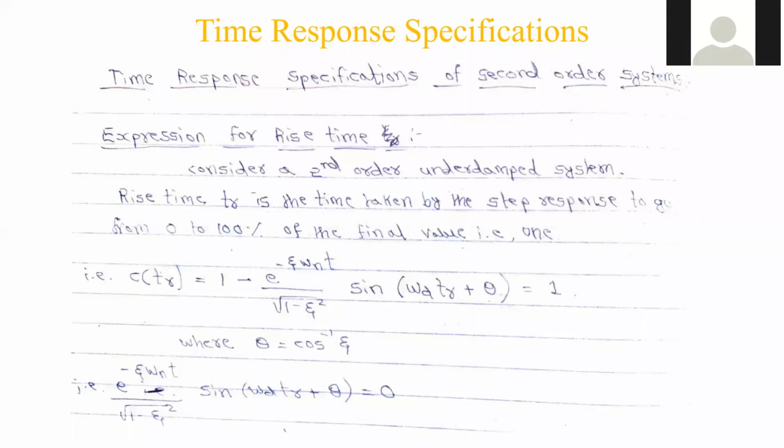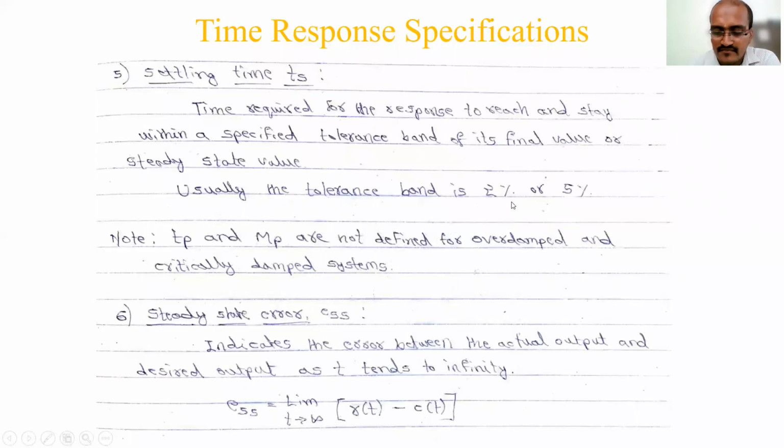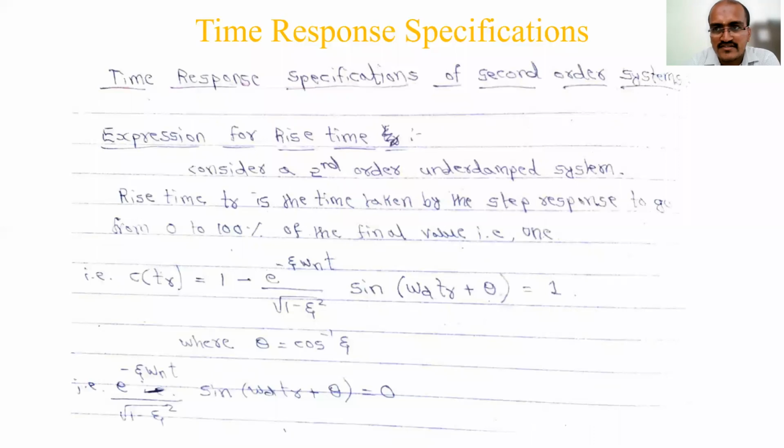Then we had the peak time. The time required to reach the peak of the time response is called peak time. And then we had percentage overshoot, the normalized difference between the peak and the steady state. And then we had the settling time, TSS. Just to recall, settling time is when it reaches the final steady state, and finally the steady state error.